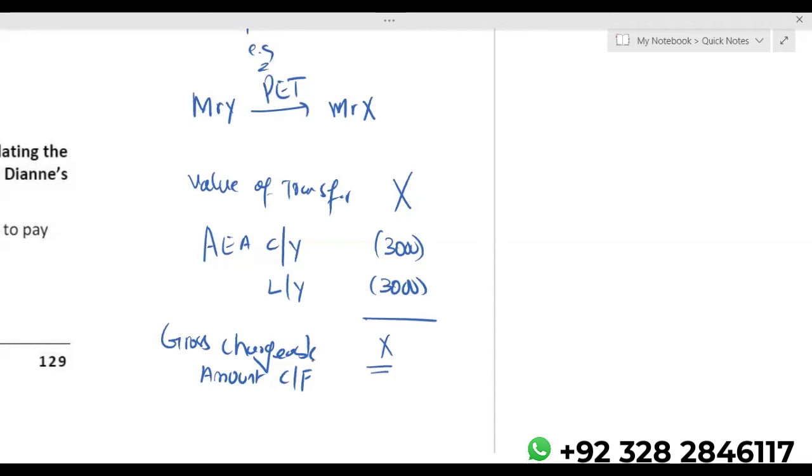And death tax is actually paid 6 months after the month of death. So simply you need to ignore the month of death and then go 6 months forward. For example, if someone is, let's say, no more on 14th of July, then you have to leave the entire July month. From August onwards, you will have to count 6 months. So death tax is paid 6 months after the month of the death.